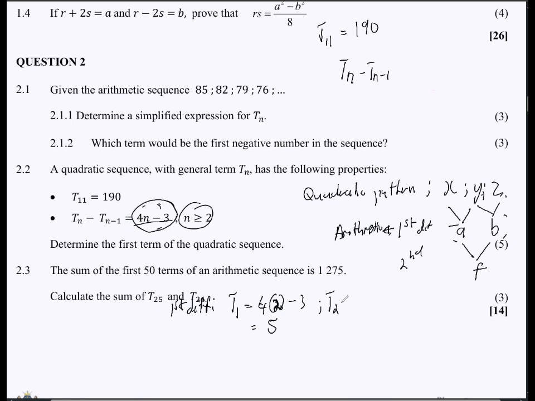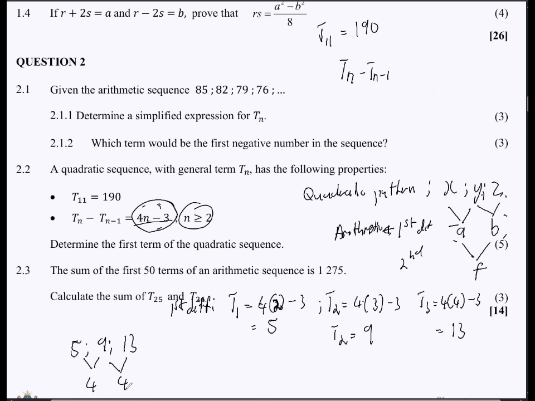And then to get T2, we can say this is 4 multiplied by 3, then minus 3. So T2 will be 4 times 3. That's equal to 12. 12 minus 3, that's 9. And then to get T3, we can say that's 4 multiplied by 4 minus 3. So this is 16 here. 16 minus 3, that's going to be 13. So we have our first difference terms. So that's 5, 9, and then 13. And then we can find our constant second difference from this. 9 minus 5 is 4. 13 minus 9, that's 4.